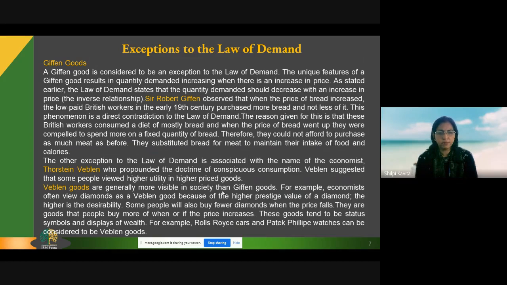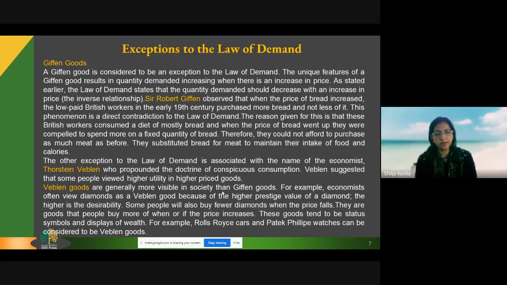At the same time, Thorstein Veblen gave a name to another exception, called Veblen goods. These goods are generally more visible in society than Giffen goods, because there are many people who buy goods and services at a higher price.